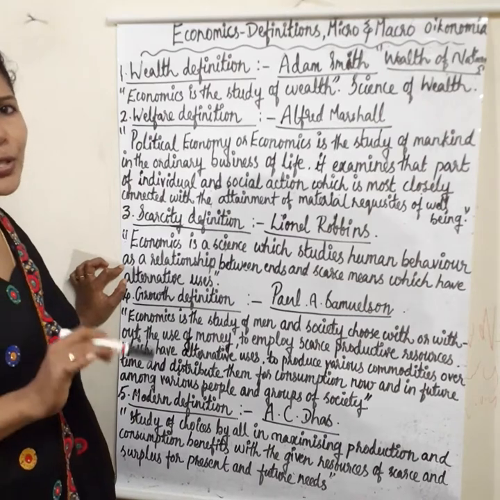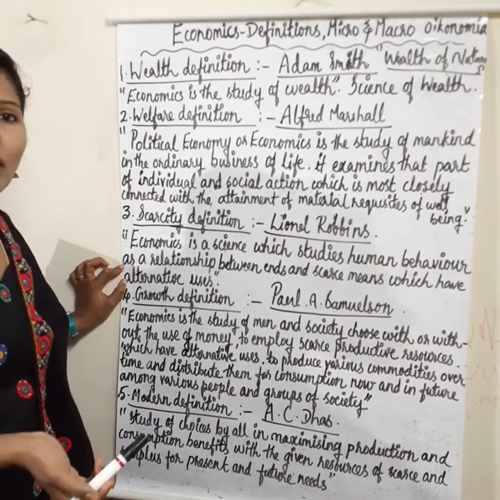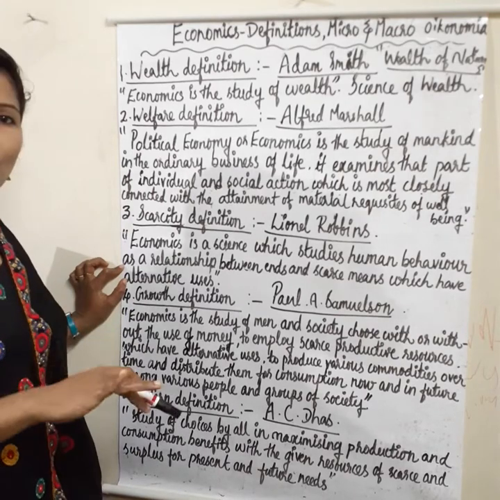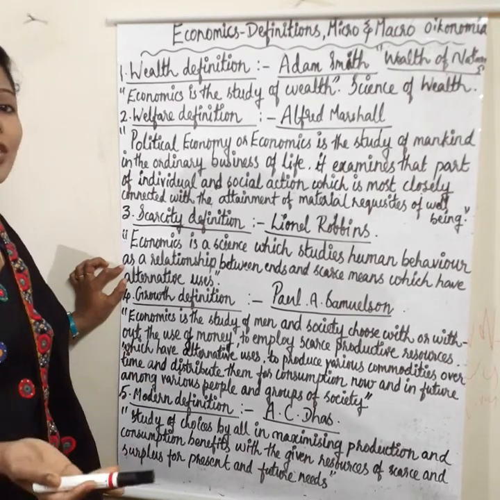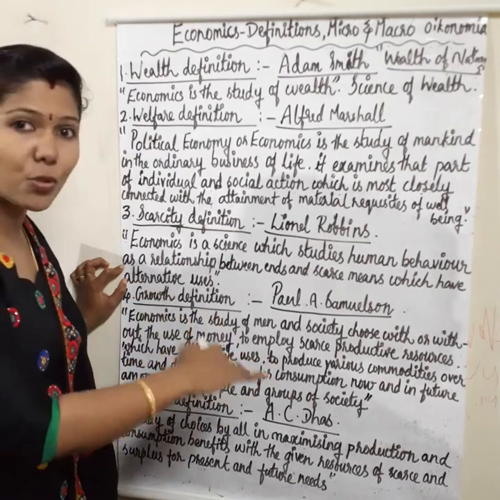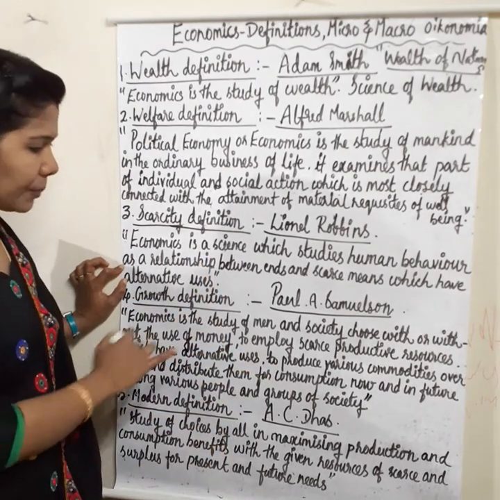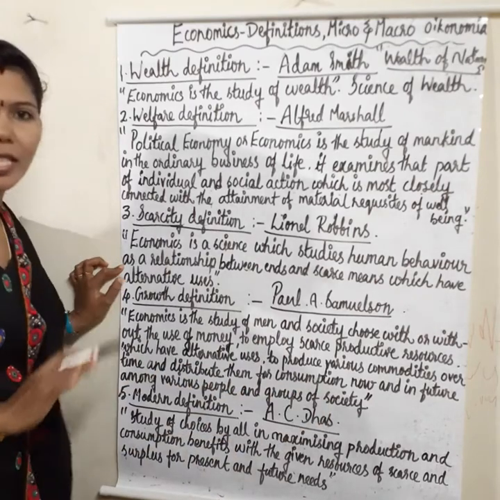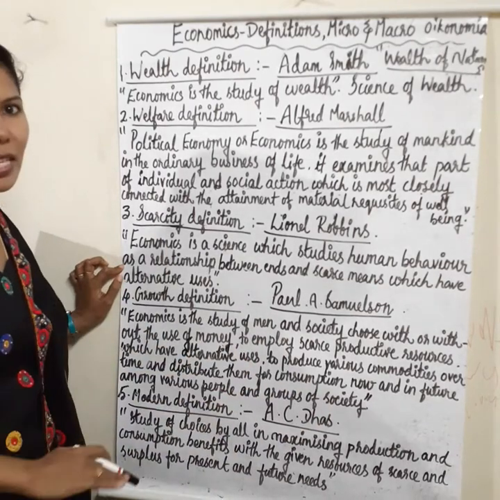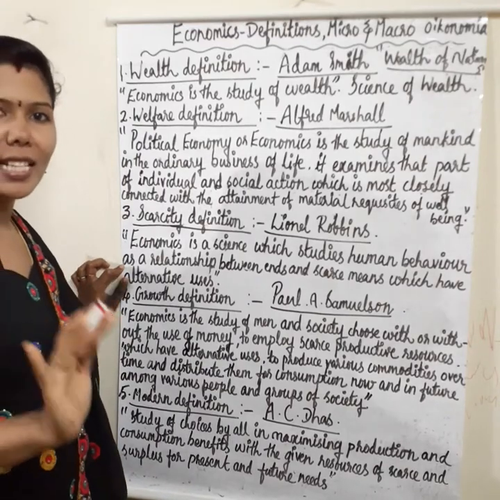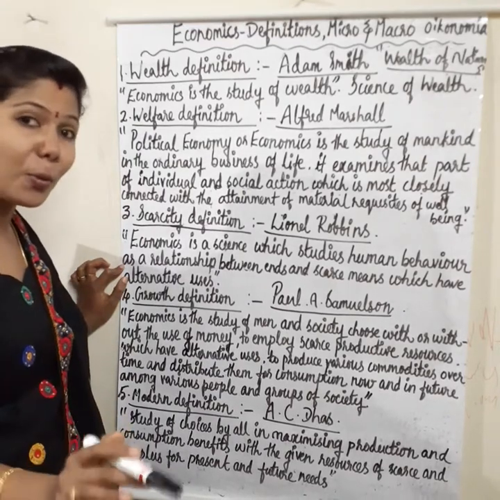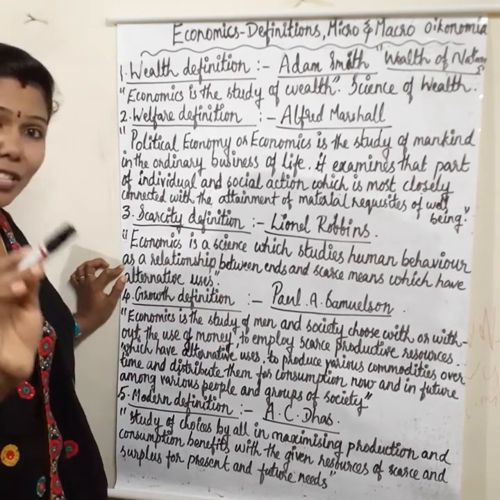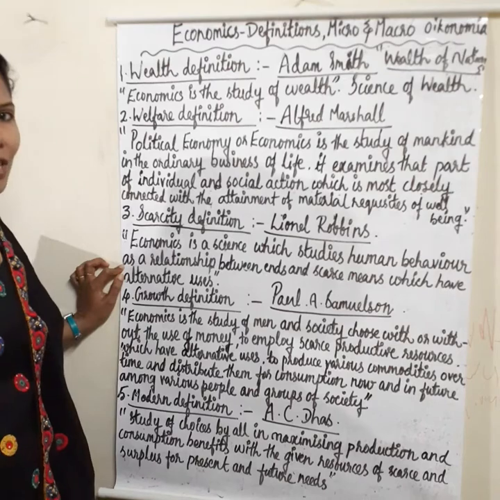Continuously we are trying to produce commodities, for what? To distribute them now and in future. Now also, in future also, we will distribute the commodities which we have produced among various people and groups of society. Study of all those things, that is economics. According to whom? According to Paul A. Samuelson. That definition came to be known as the growth definition of economics.